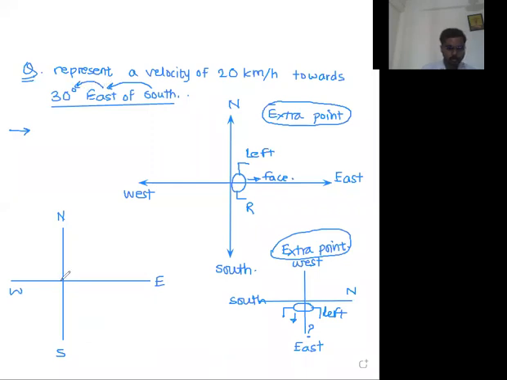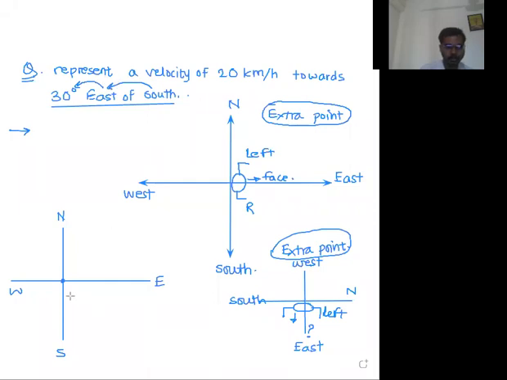Okay, so this is the south direction. Try to understand. East of south means from south you have to go towards east by 30 degree. Mark arrows like this. 30 degree east of south. So south is the reference direction. From this reference direction, we have to travel towards east by 30 degree.